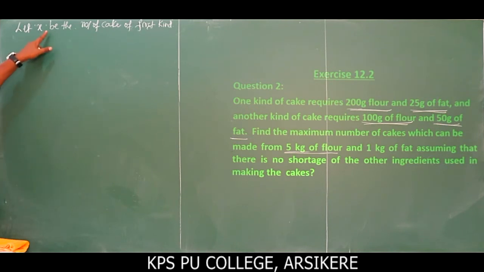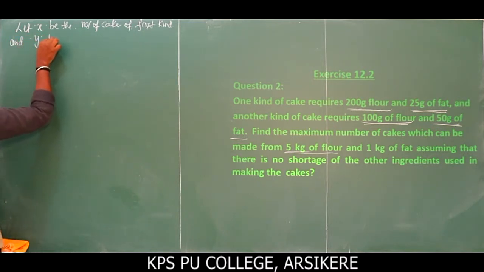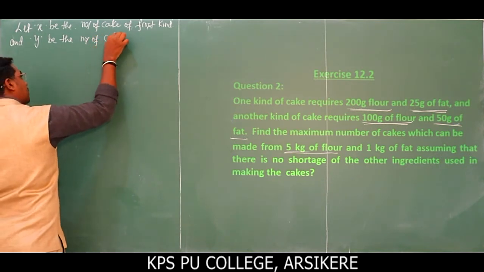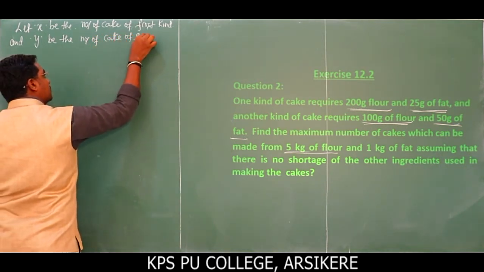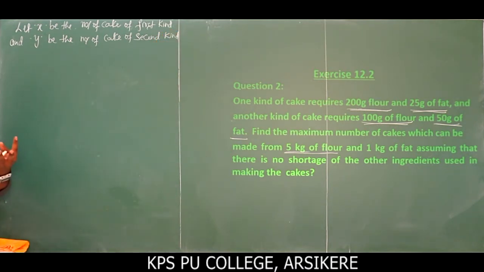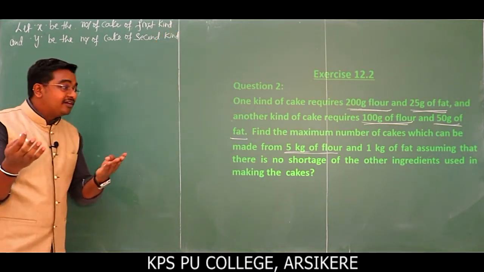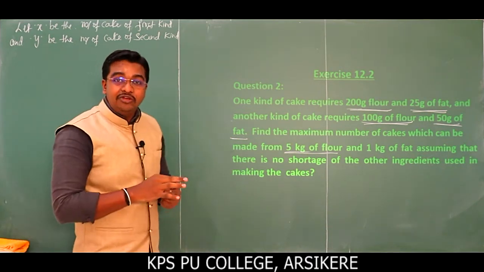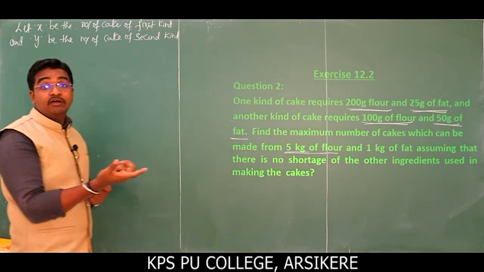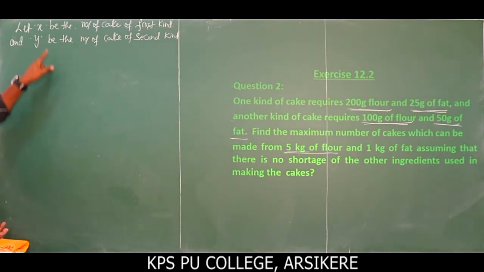Similarly, y be the number of cakes of second kind. Obviously the number of cakes cannot be negative, they are always non-negative. It means they must be greater than or equal to 0. We cannot say minus 2 number of cakes, minus 3 number of cakes. That's why x and y should be greater than or equal to 0.